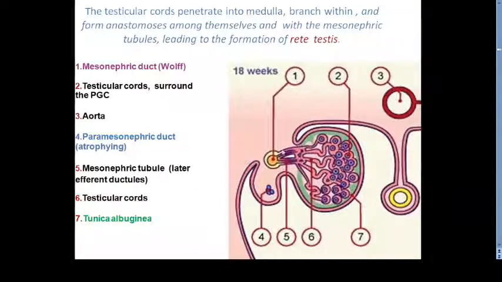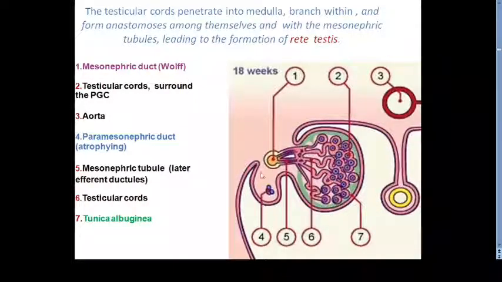From the seminiferous primordia of the seminiferous cord, we have seen the three structures: seminiferous tubule, straight tubule, and rete testis. Here you can appreciate the regressing or degenerating paramesonephric duct. Now, as the paramesonephric duct, or you can say mesonephroid kidney, is also degenerating, so this enlarging testis will be suspended by its own mesorchium, fold of peritoneum, that is called as a mesorchium.